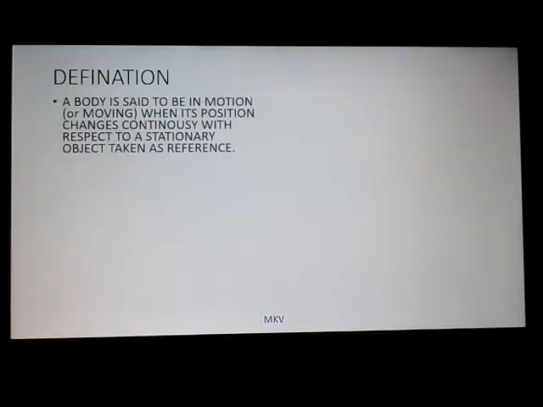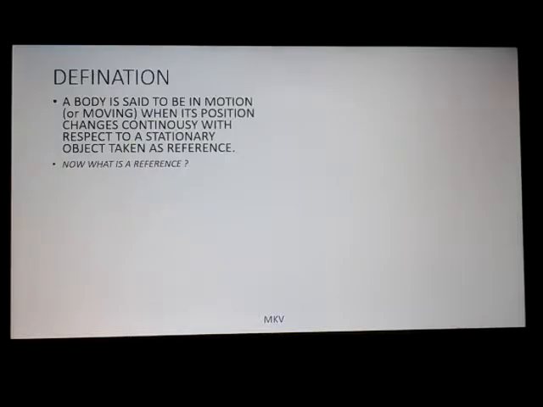Starting from chapter the motion. Coming to its definition. A body is said to be in motion or moving when its position changes continuously with respect to a stationary object taken as reference.